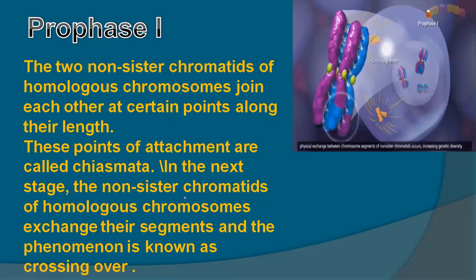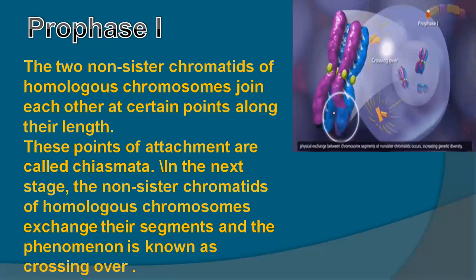In the next stage, the non-sister chromatids of homologous chromosomes exchange their segments. This phenomenon is called crossing over. This is a very important step in prophase 1 of meiosis 1, because due to this process genetic variations occur. It means the genes present at this place or at this place are different because they are non-sister chromatids.